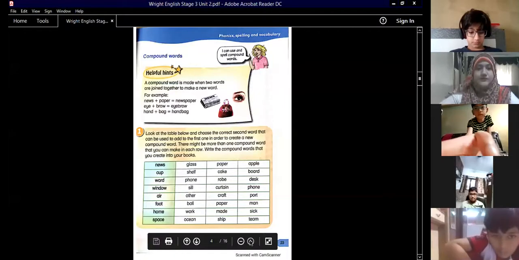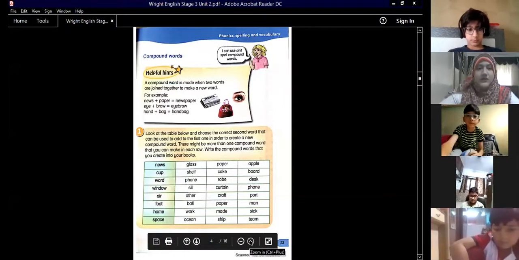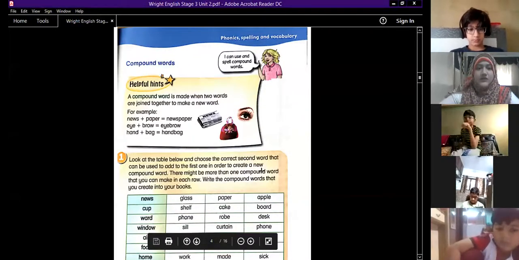Thank you, Aisha. Ma'am, nose plus ring, nose ring. Humaira is coming up with excellent compound words. Now, are you all on page number 23? Yes, ma'am. News plus paper equals newspaper. Oh, wow. Ma'am, polar bear. Yes. Okay, Mohammed Saqib, this is for you. Thank you, ma'am.